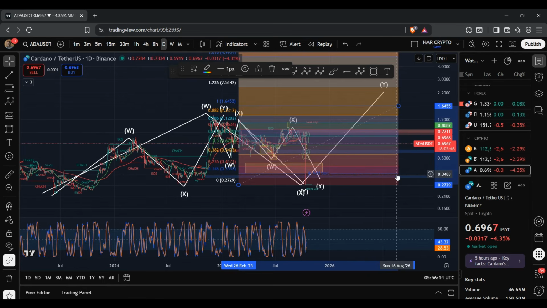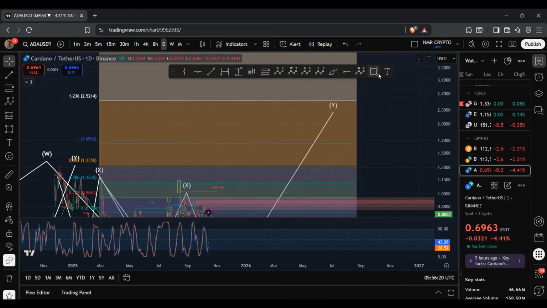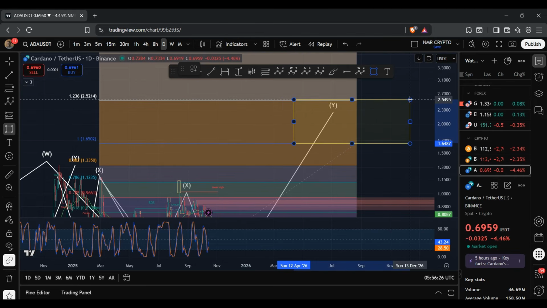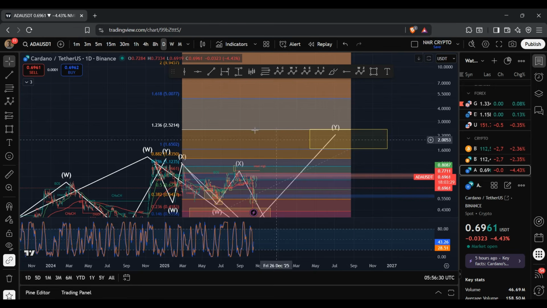So if I move this to the right position, the next key target for ADA would be this region here between $1.65 to $2.52.